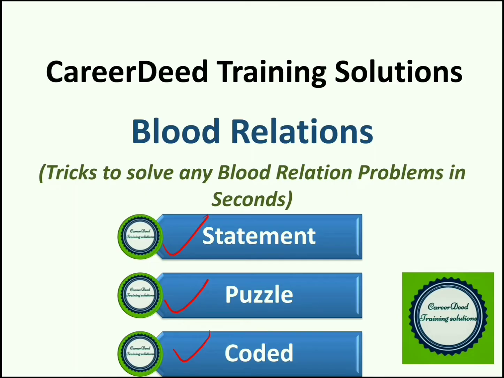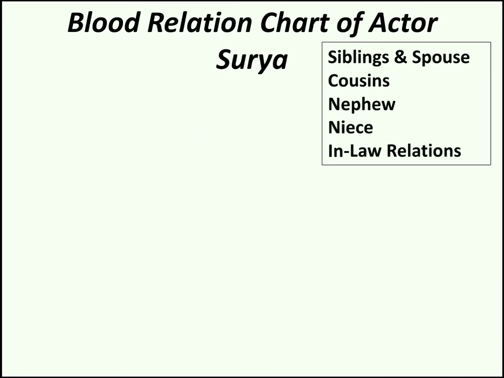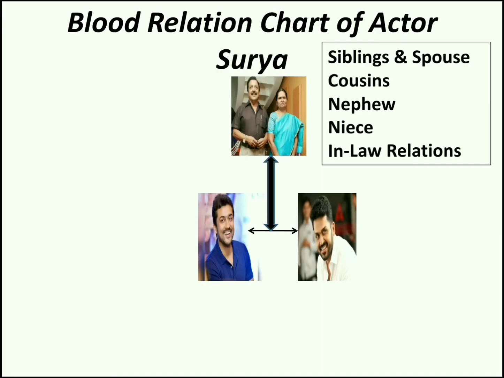First, we are going to discuss some common relations in brief. I took actor Surya's family as an example, so that we can learn different family relations from it. We are not going to discuss basic family relations like father, mother, son, daughter, etc. We basically know that, right? We have to be strong in confusing jargon like siblings, spouse, cousins, nephew, niece, and in-law relations. Let's start from the basic family tree of actor Surya.